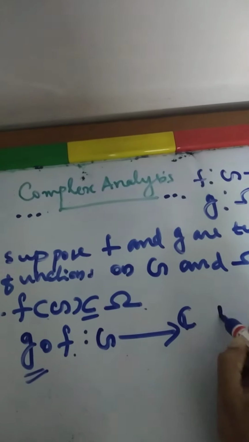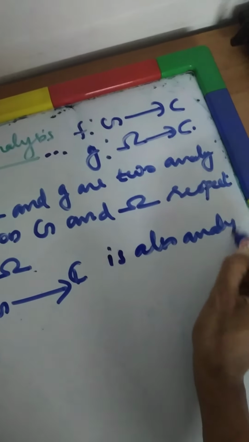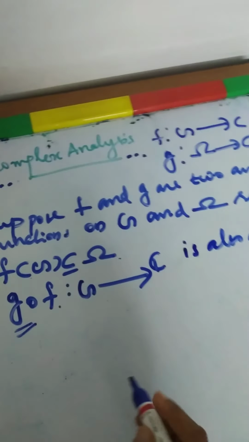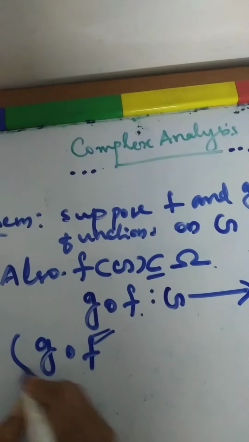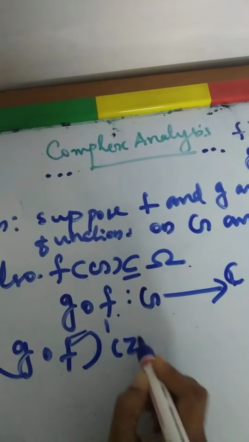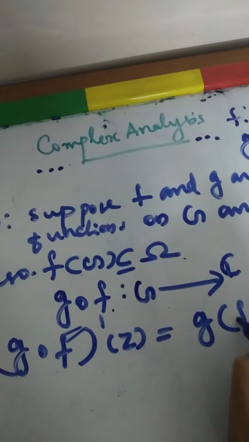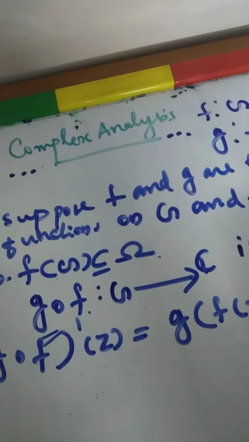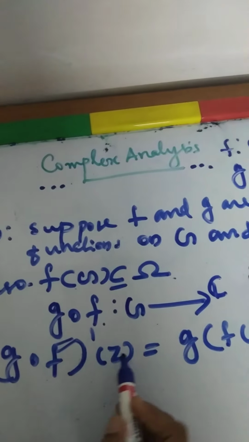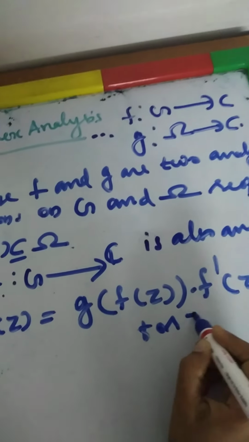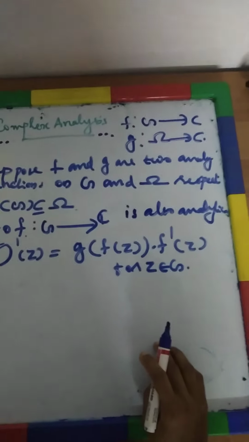It is also analytic, and (g∘f)'(z) is equal to g'(f(z)) into f'(z), for z belonging to G. This we want to prove.